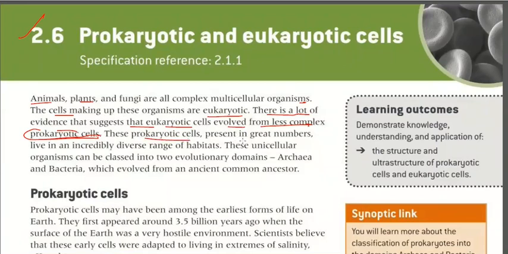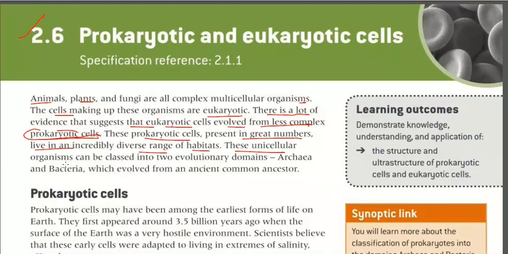These prokaryotic cells, present in great numbers, live in an incredibly diverse range of habitats because of their structures and fundamental features. That is, from extreme low temperature to extreme high temperature, from less humidity to more humidity, from desert to seas. So they are available everywhere.